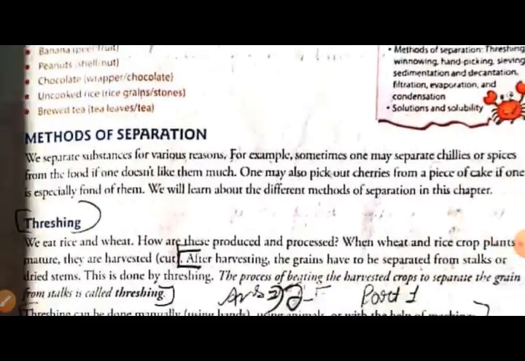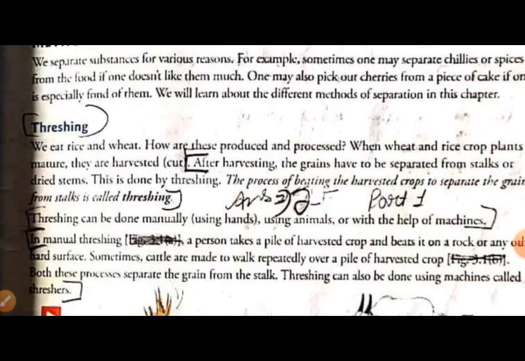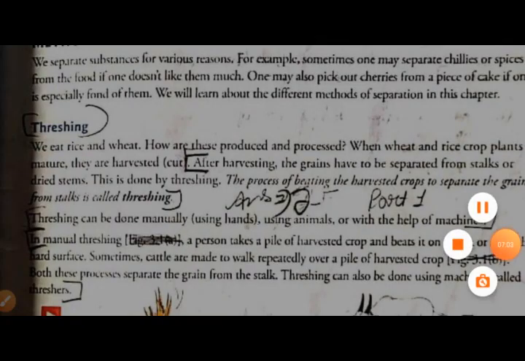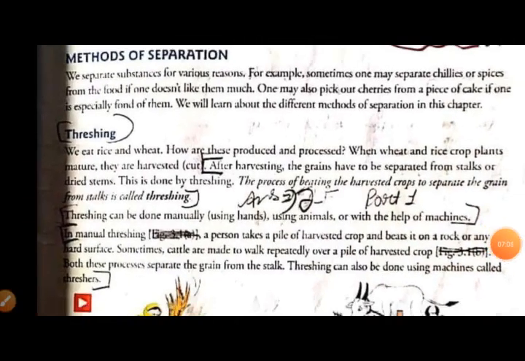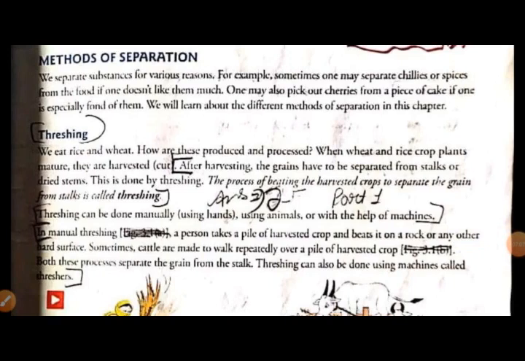In the various methods of separation, the first method is threshing. What is threshing? Threshing is mostly used in the farms after the stalks are cut from the farm.